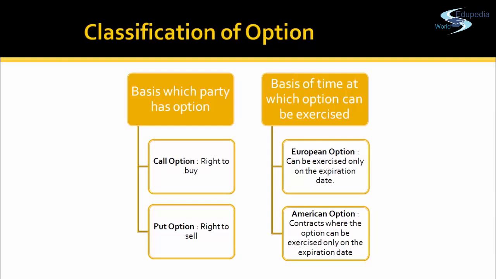For example, you are the option holder and I am an option writer. If you are having a call option, let's say you have a share, a share of ITC. At present that share has a market value of 200 rupees.